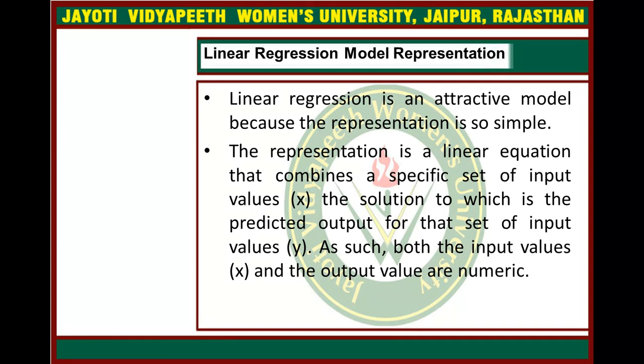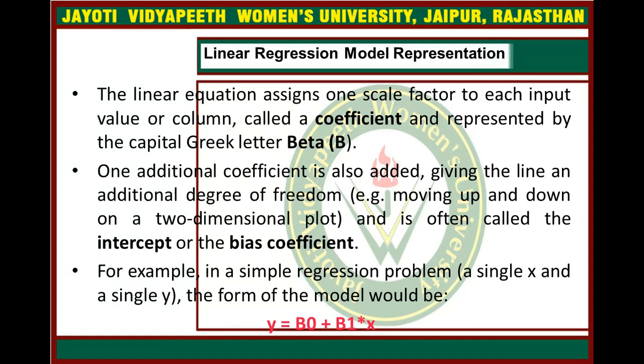As such, both input values x and output values are numeric. The linear equation assigns of course a scalar factor to each value of a column, that is called a coefficient. The coefficient, I think, is represented by the capital Greek letter beta.